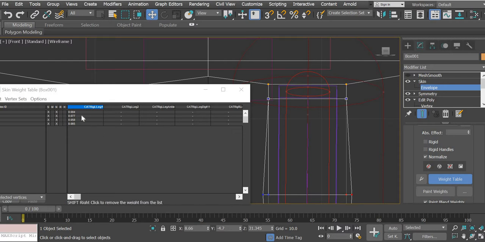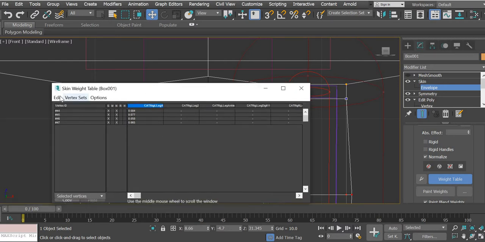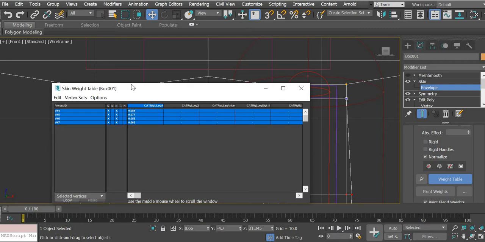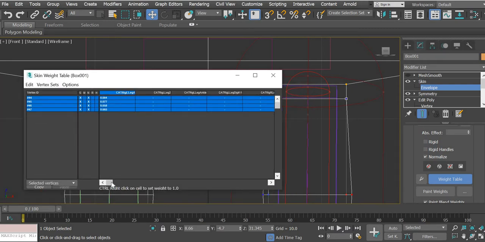These ones will be opposite. Now you can either do the leg or the spine, it doesn't matter. We did the spine first, so here you can type 0.4 or in the leg you can type 0.6. I'll do the leg this time, and once this becomes 0.6, this becomes 0.4.